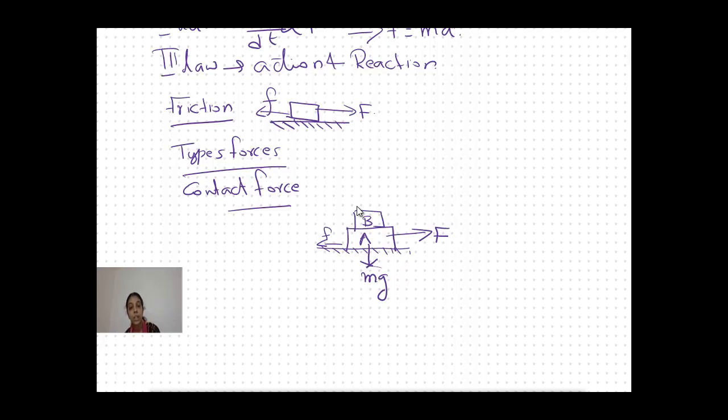This gravitational force will get a reaction force in the opposite direction. So that reaction force will be there, and for B, mg will act downwards and a reaction force will act in the upward direction for B also. So if an object is applied with a force in the downward direction, there will be a force in the opposite direction. That force is called the normal reaction force.